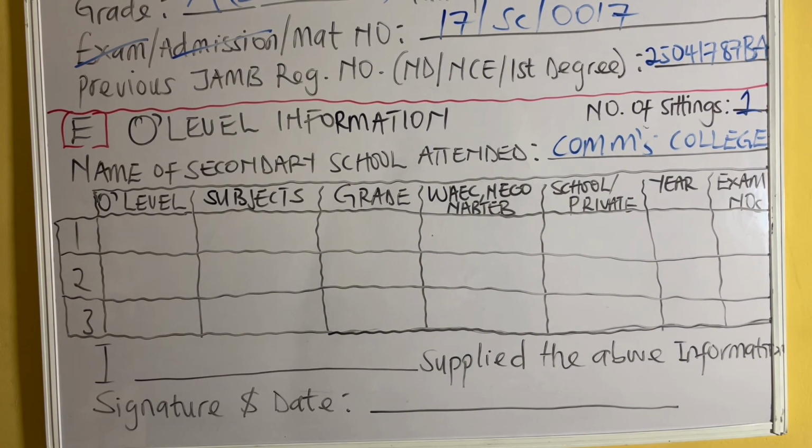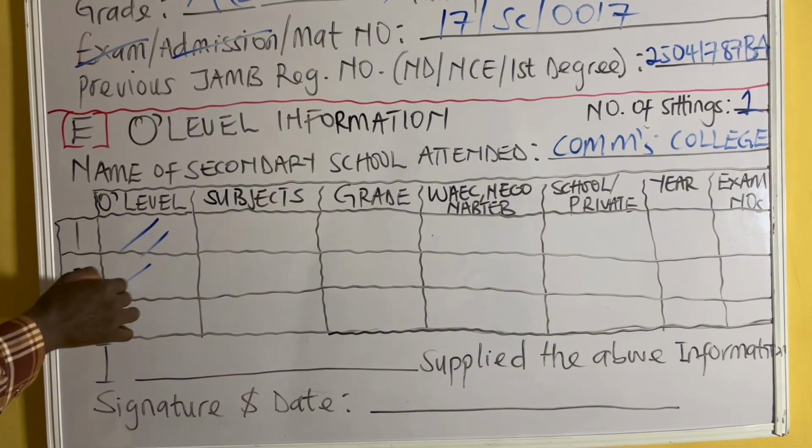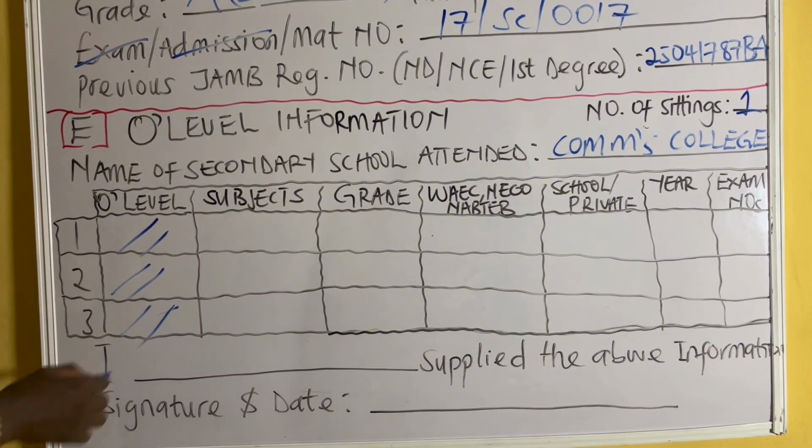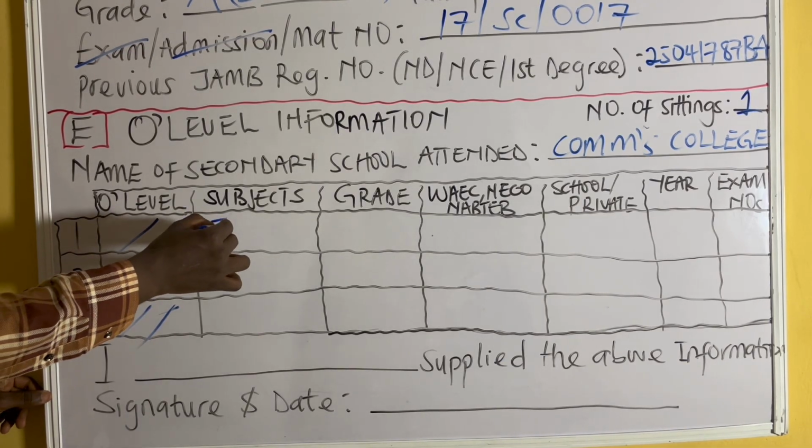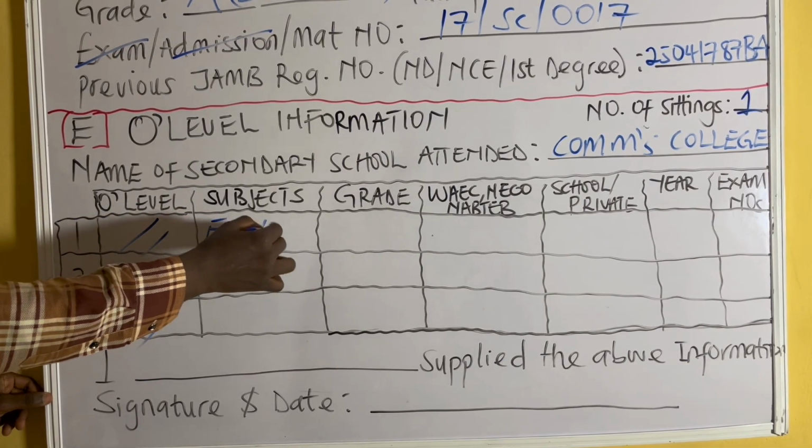So in this place now, please just ignore this. Ignore this. That's a mistake by me. So we move to subject. So you are going to fill in your 9 subjects. You understand? So filling the next subject, I only put down 3 spaces here just to minimize the time and not to make the video too long. So let's assume that you are filling the subject English here, everything goes in capital letter.